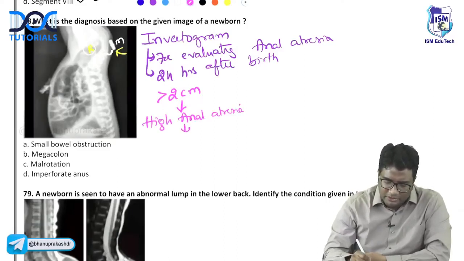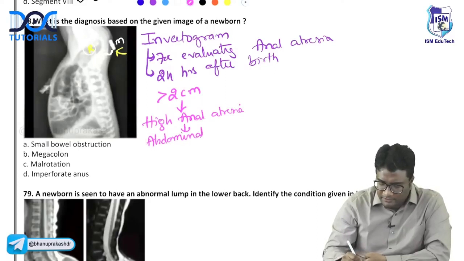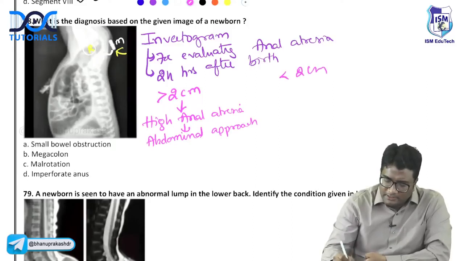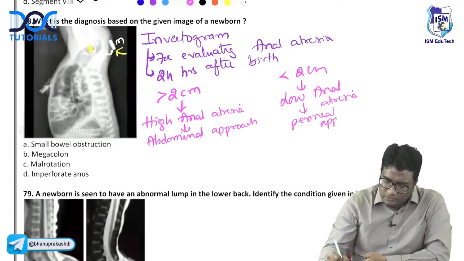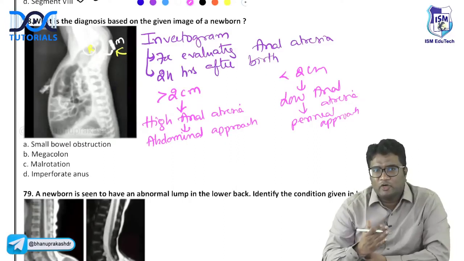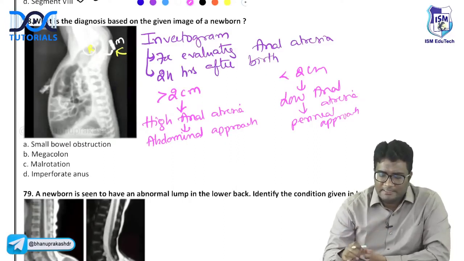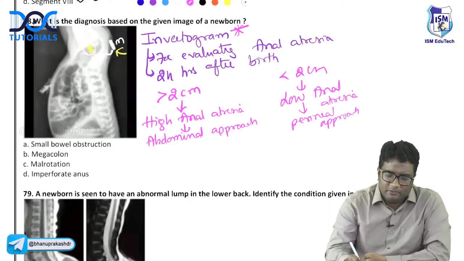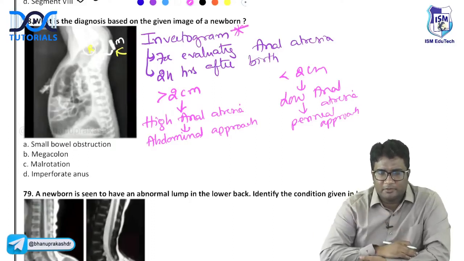And for high anal atresia, abdominal approach for surgery is preferred. But if it is less than 2 centimeters, this is called low anal atresia. For this, we generally go for a perineal approach. So, to know whether it is a high anal atresia or low anal atresia, we go for this invertogram. Remember, this is invertogram, where the child is inverted upside down.